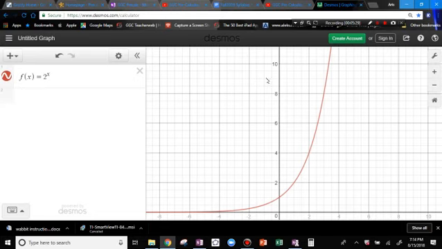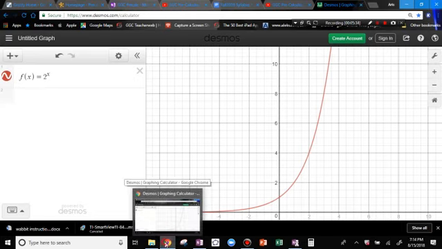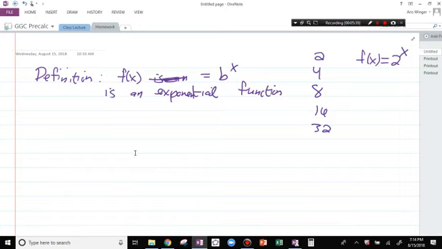I've introduced a new function, of course. I need to talk about its domain and range. You can see from the picture. Let me be slightly technical. The base has to be positive, and it makes no sense for the base to be 1. If the base was 1, then you would just have 1 to something, which is always 1. So the base is positive, and the base is not 1.